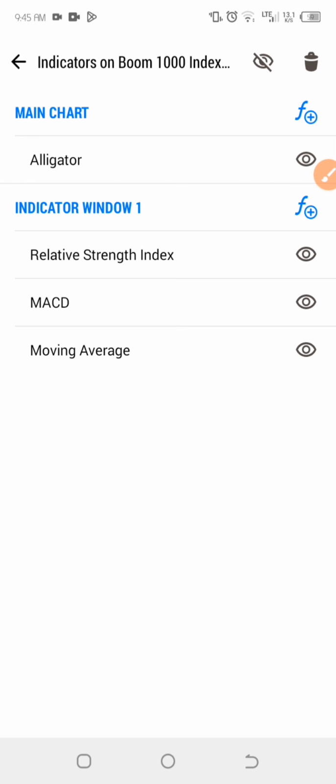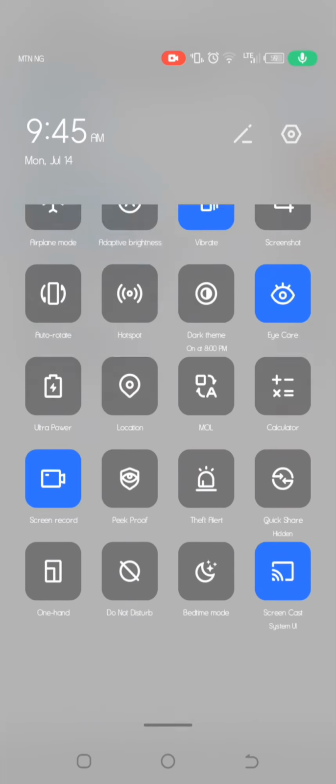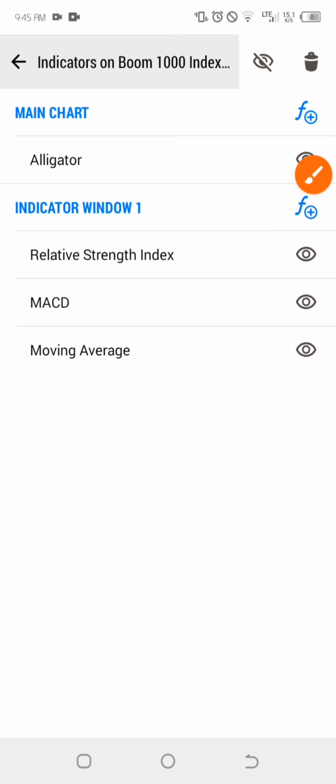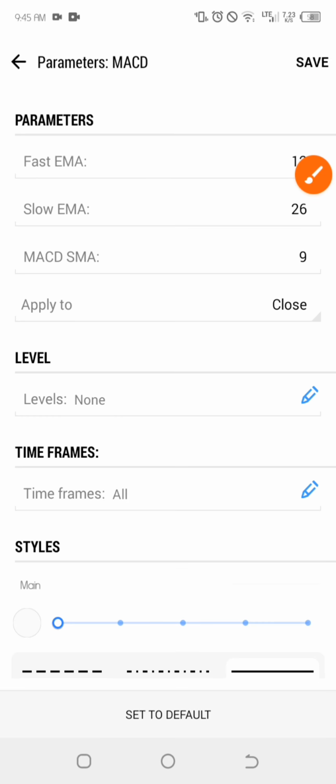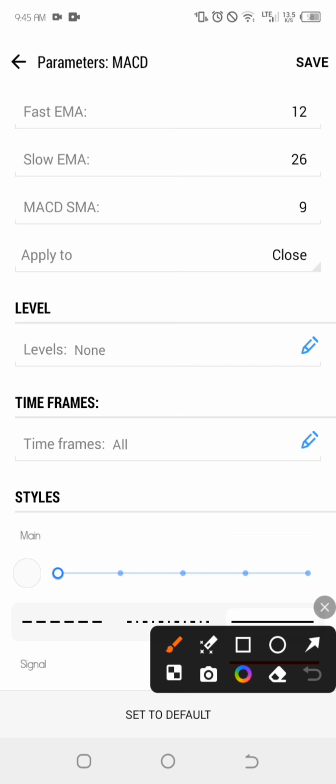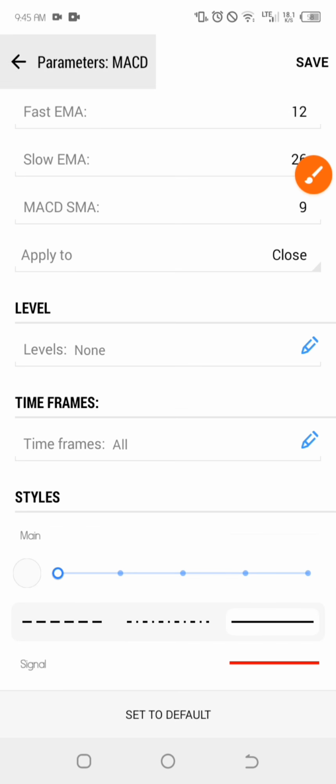Now the next indicator, which is the MACD. We click on the F icon right here to add the MACD. These are the properties for the MACD: the fast EMA is 12, the slow EMA is 26, the MACD SMA is 9, apply to close. For the style, we only need the signal. For the main line, we set it to our background color and click on save. That is the indicator we are going to be using.